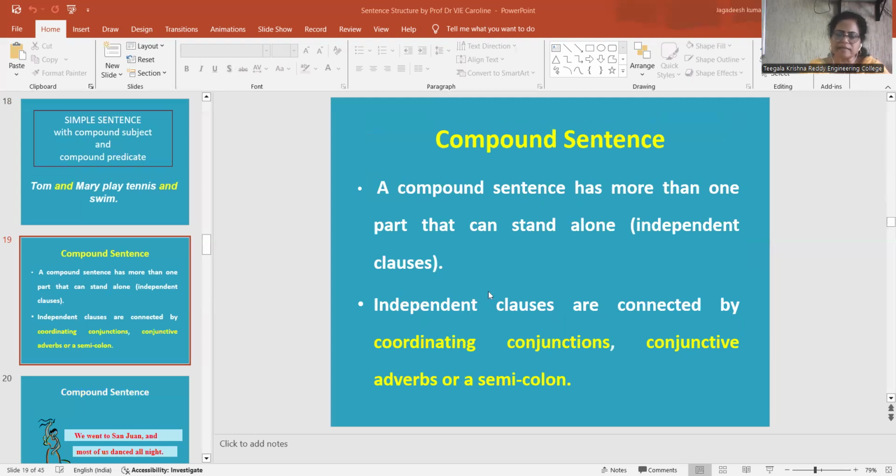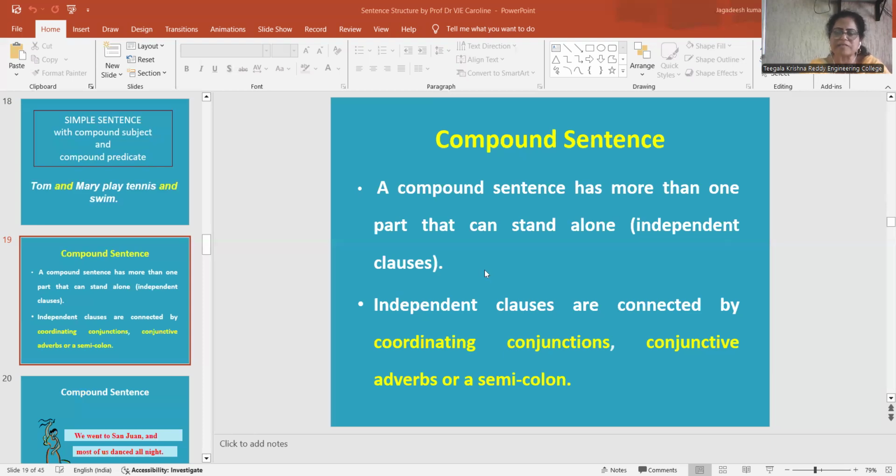A compound sentence. The second type of sentence is a compound sentence. Just now we have learned about simple sentence. Now we are learning about compound sentence. A compound sentence has more than one part that can stand alone, an independent clause.